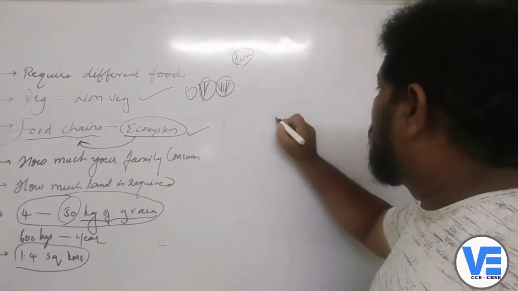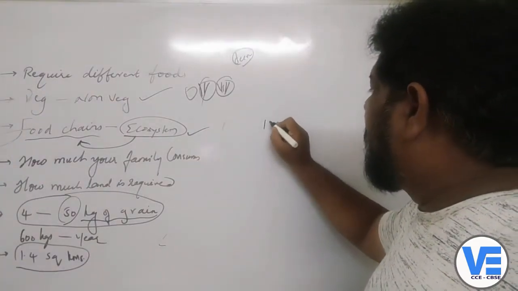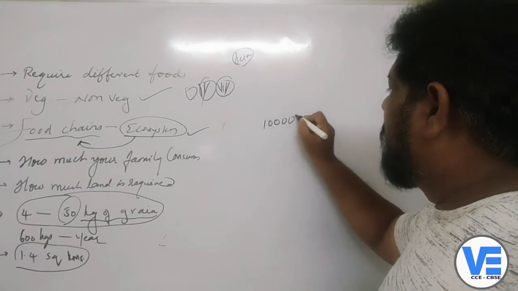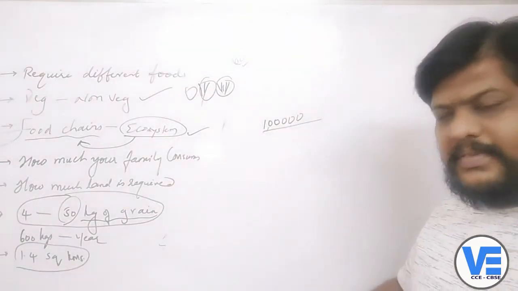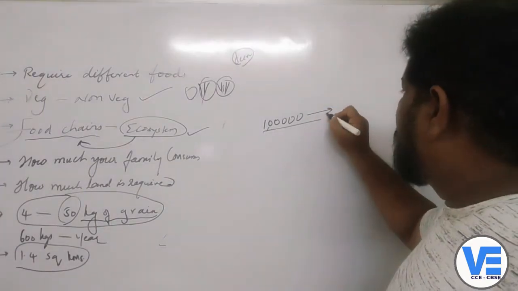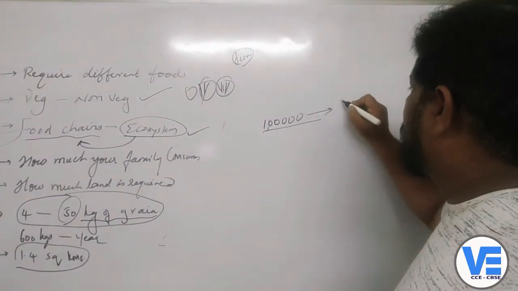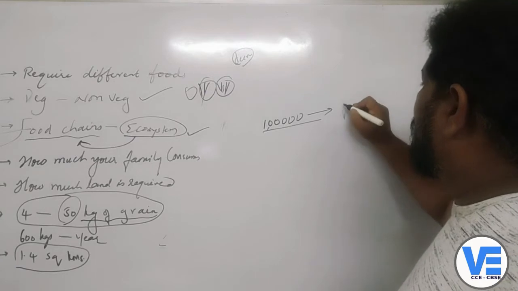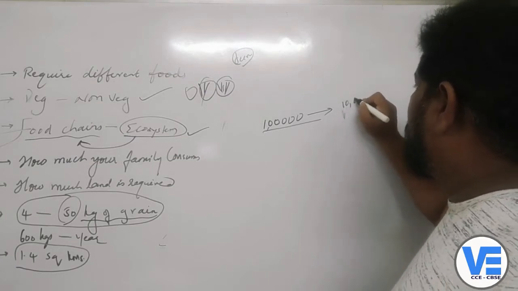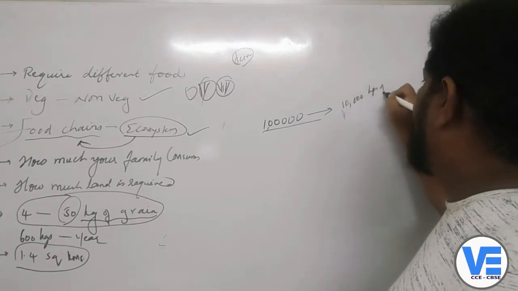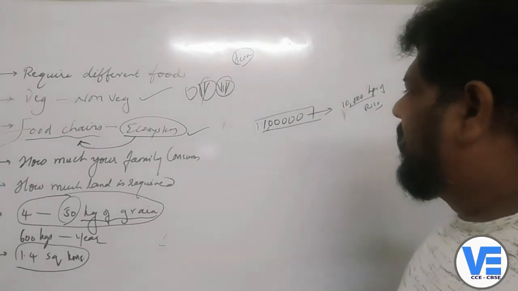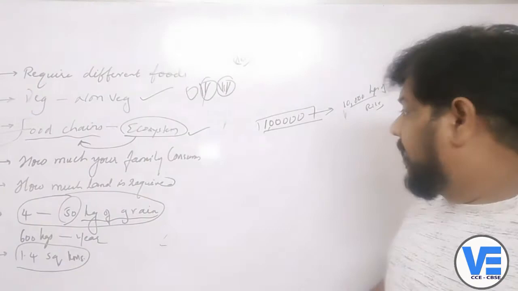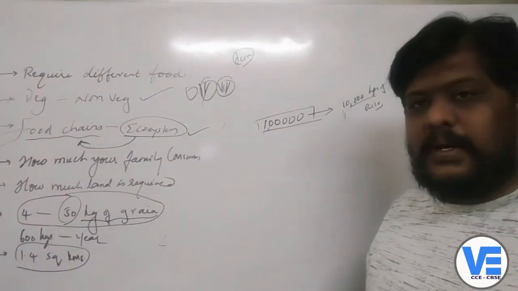So children, for example, let's take that in your colony there are some 1 lakh people in our vicinity, and we'll take some 10,000 kgs of rice being used by all these 1 lakh people per year.